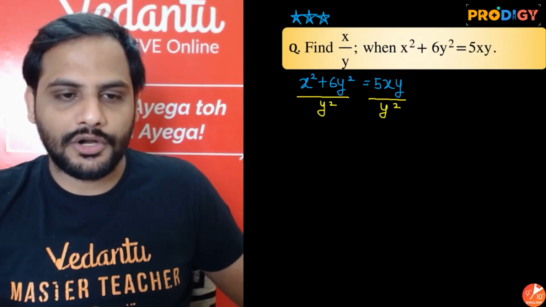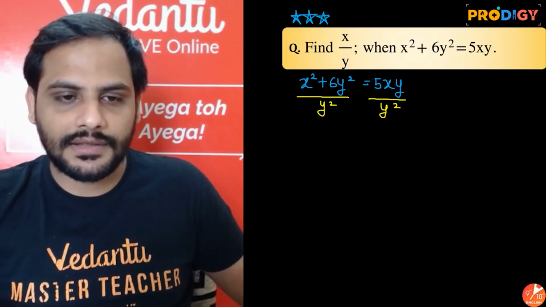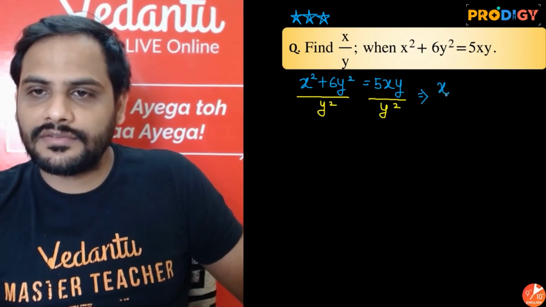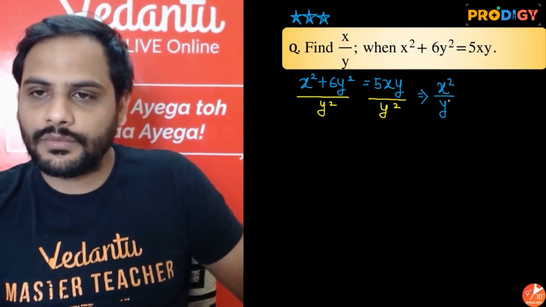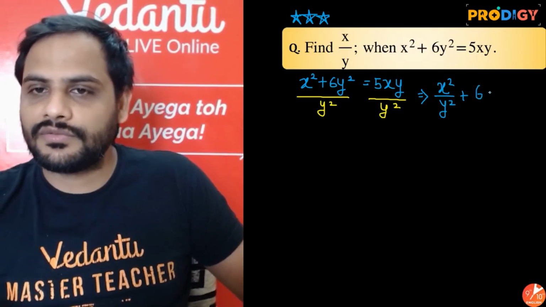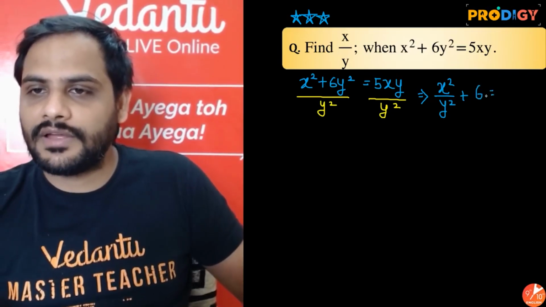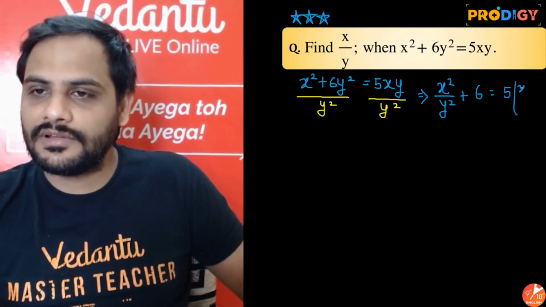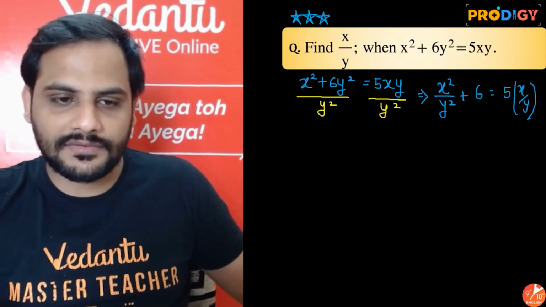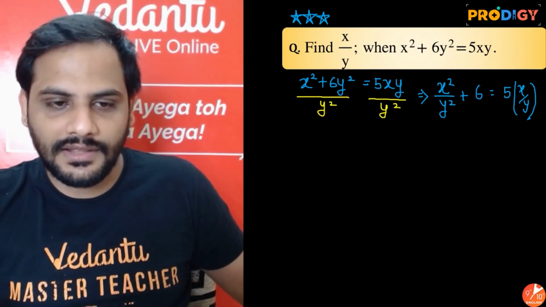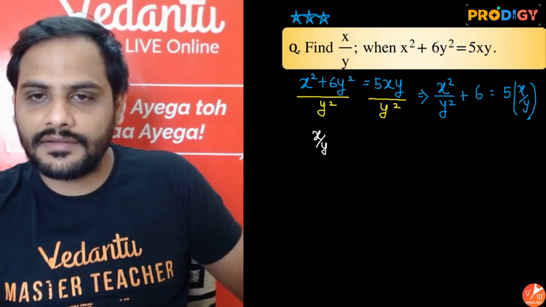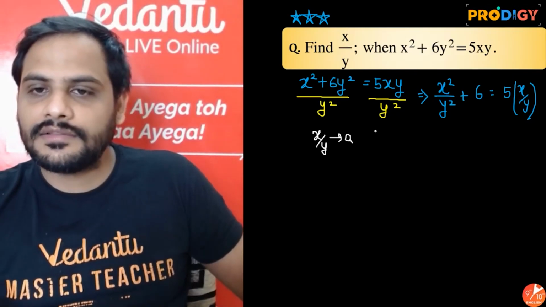Alright. So upon doing that, what I am getting? I am getting x square by y square plus 6y square upon y square, which is equal to 6. Here 1y to 1y got cancelled, 5 times of x by y. Right? Now let's say if I replace this x by y with a,